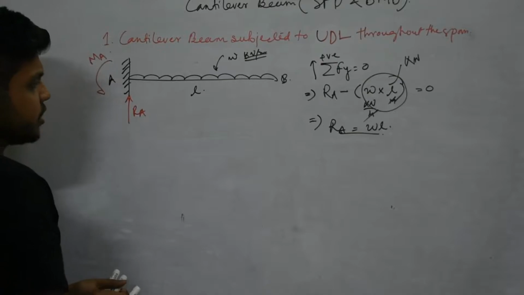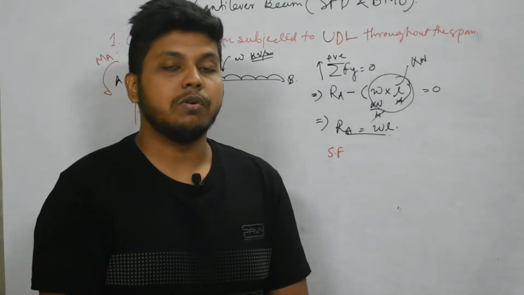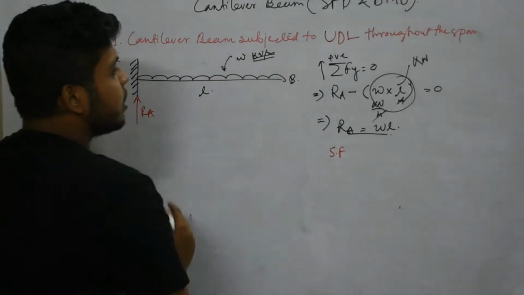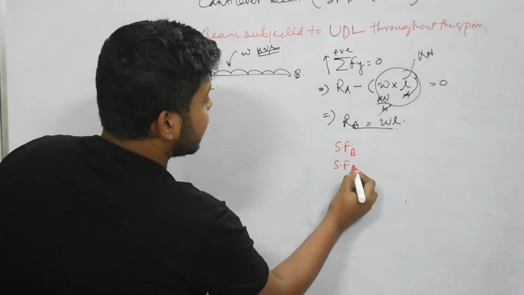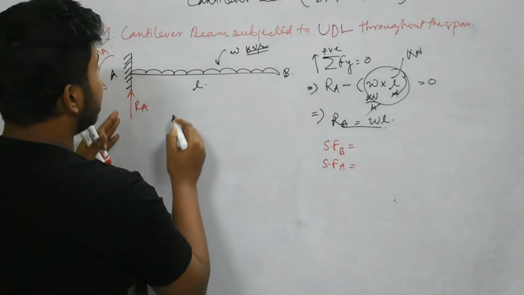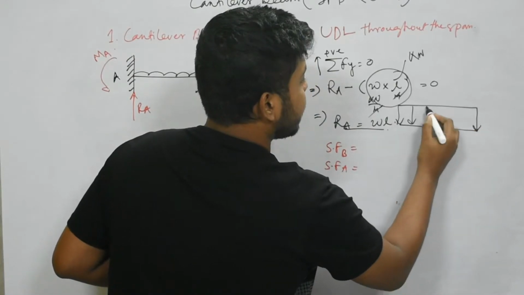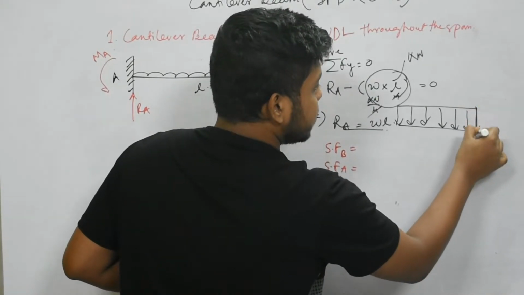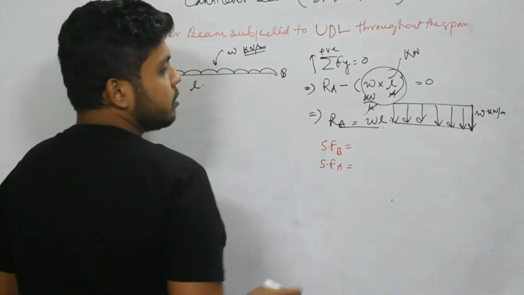Now we'll find the shear force. So SF. In this case there will not be any consideration of just right or just left. We'll only have to find out the shear force at that particular point. So SF at B and SF at A. Now SF at B: if this is a UDL, this is the ordinate, that is W kilonewton per meter, but this is distributed throughout the span.